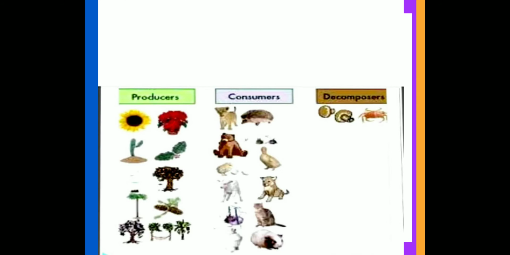See the producers, plants, all green plants are producers; consumers, all animals, human beings; and decomposers. You can see in the picture mushroom and all. They all are decomposers.